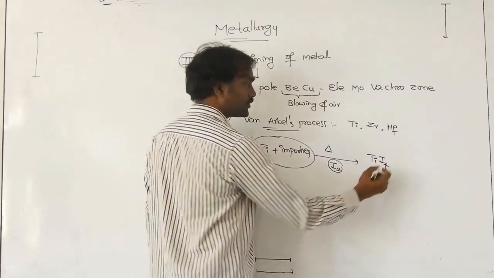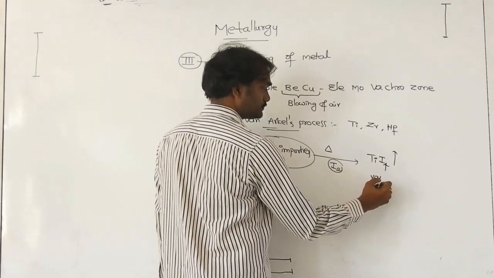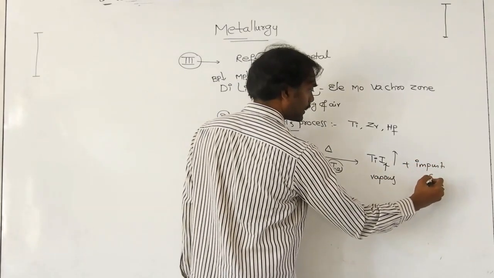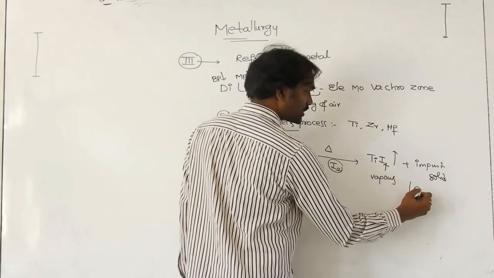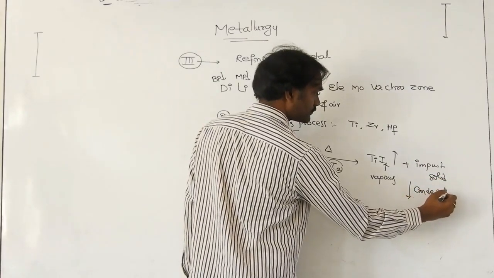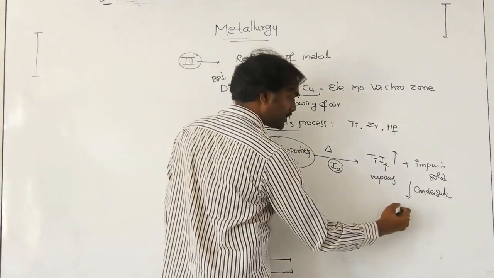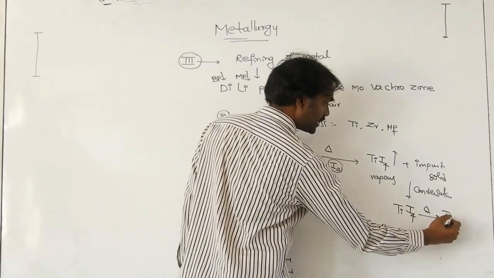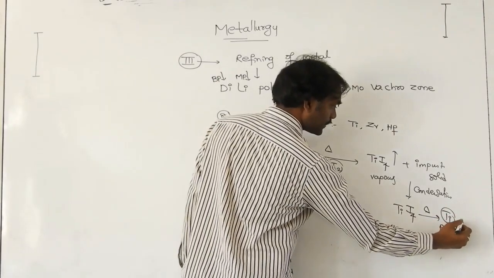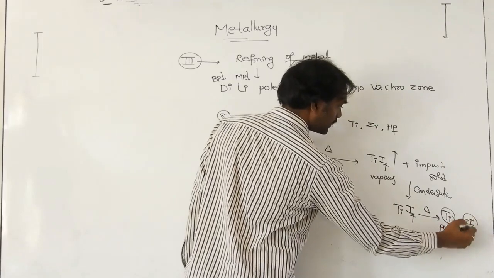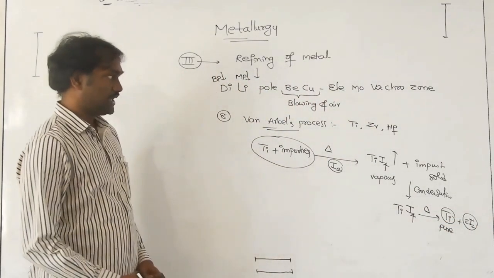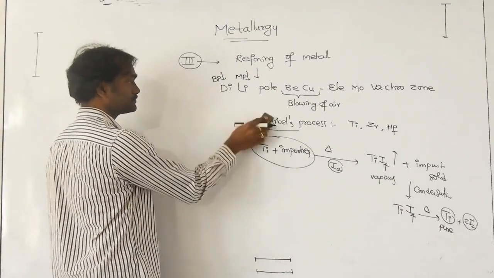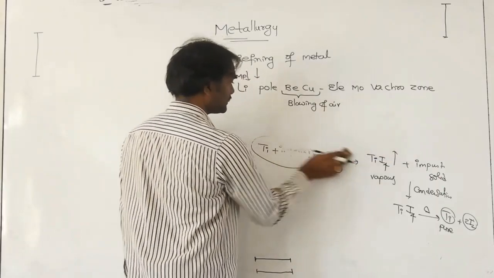Then this becomes TiI4 vapors. The impurities come in the form of solid. So you use condensation, and both are separated. So you are getting titanium tetraiodide, TiI4. Next you heat this one, so you will get pure titanium. Iodine comes outside. So titanium, zirconium, hafnium we are using in this.